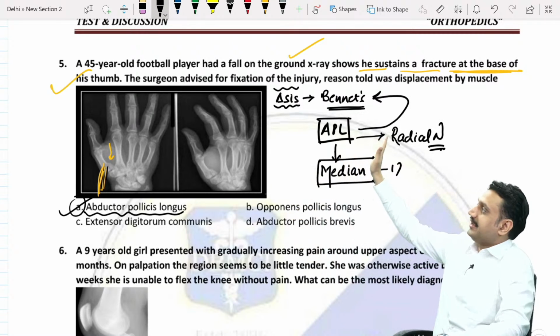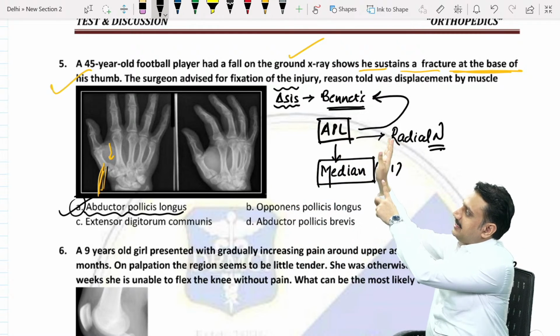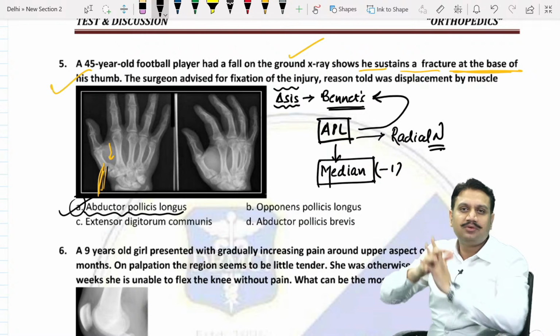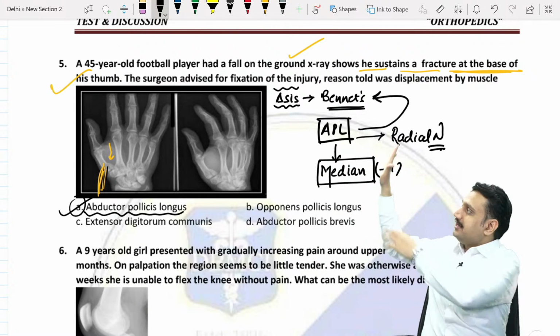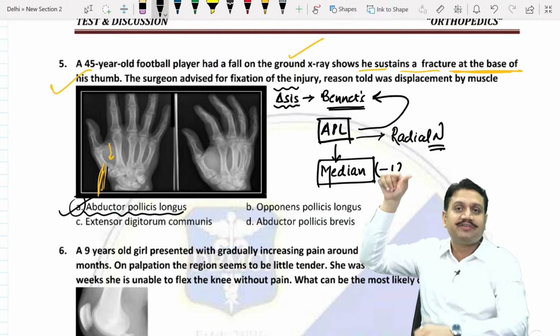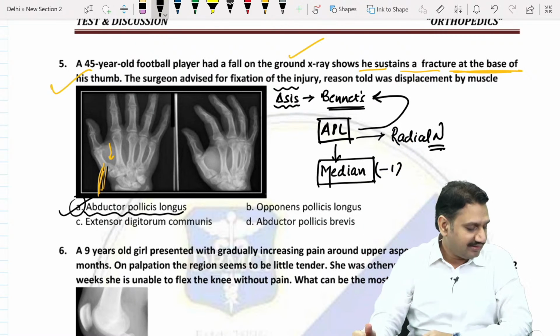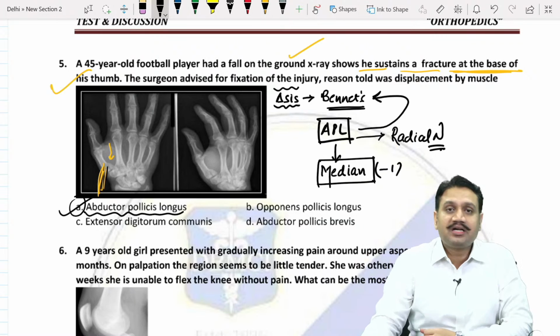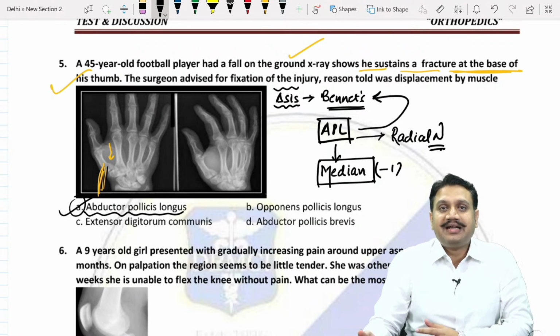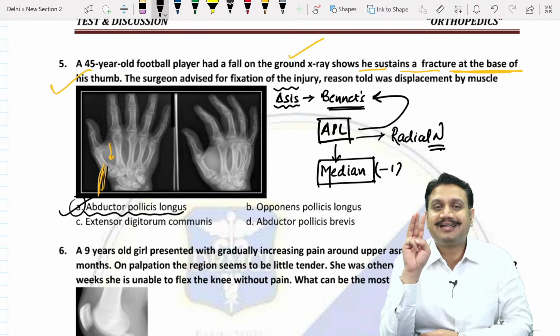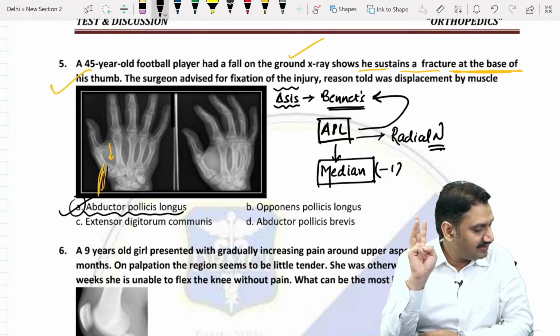See, where is the APL lying? Just have a look. Is it in your flexor compartment? No, it is not in the flexor compartment. It is in the first extensor compartment. And you know the first extensor or any extensor is supplied by what nerve? It is supplied by the radial nerve, or that comes as a question of your exclusion. So please remember, these are 3 questions related to your APL. I hope everybody is clear with this.